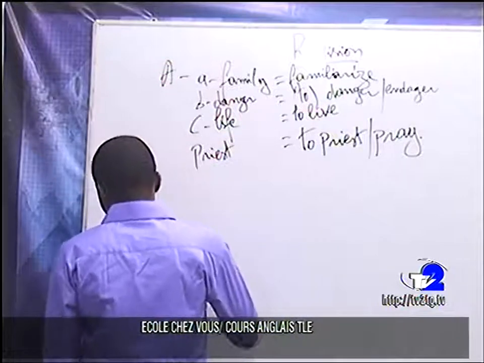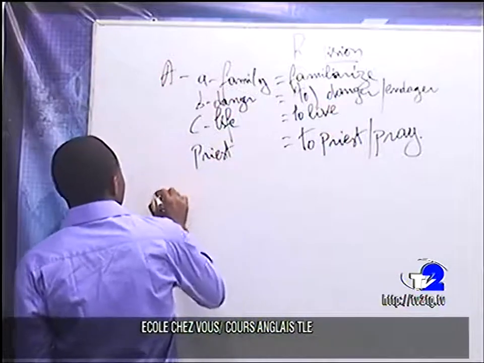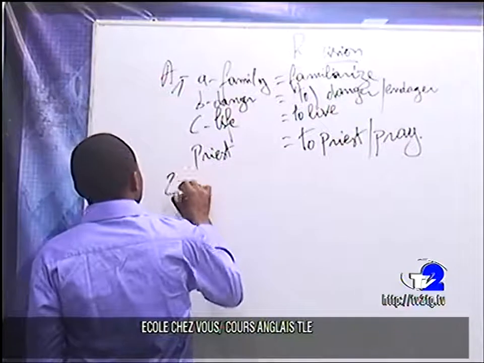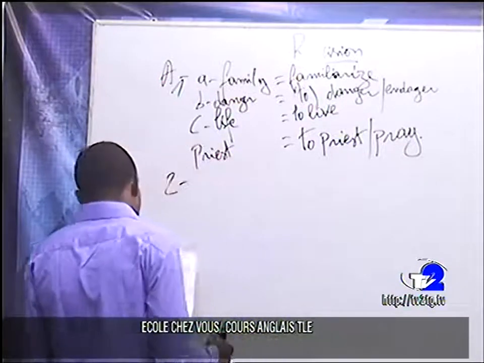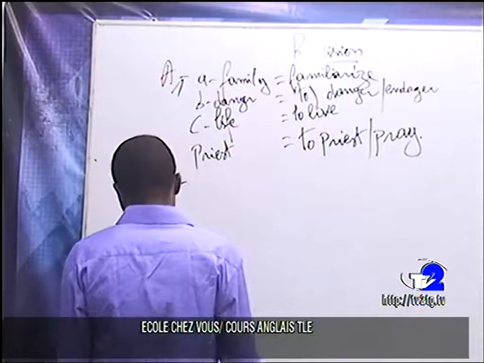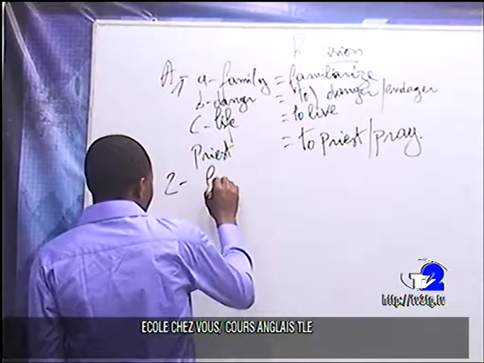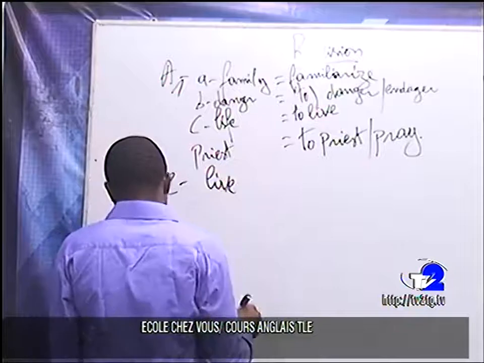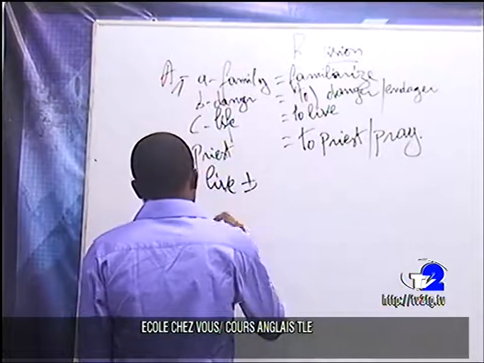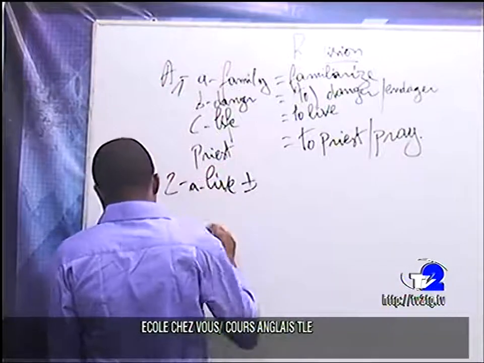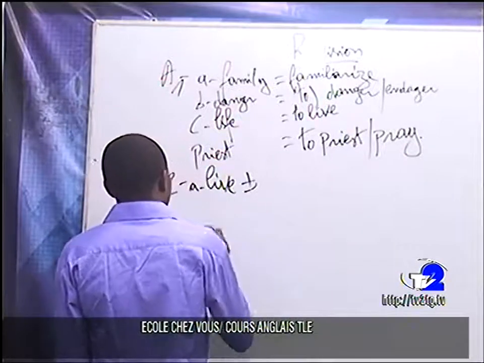This is number 1, and here is number 2. Give antonyms of the following. We have to live. After this, we have wife.